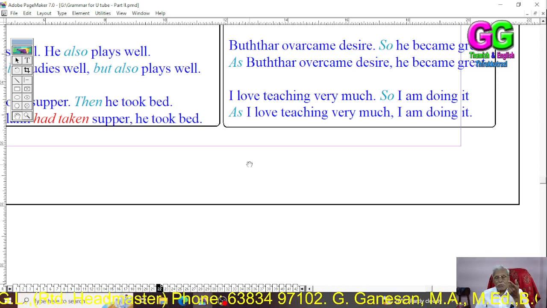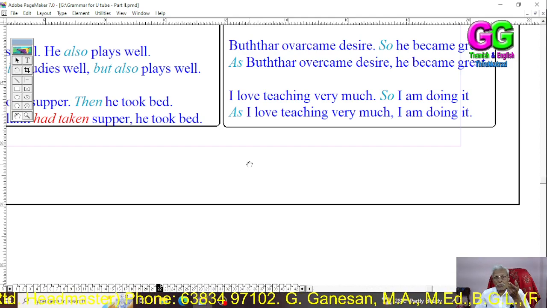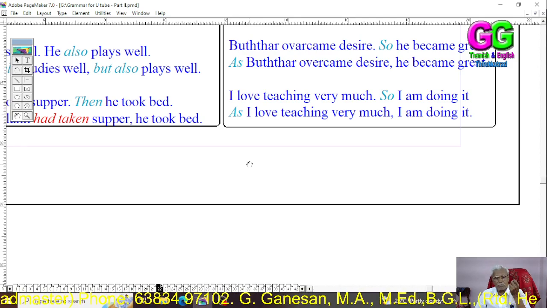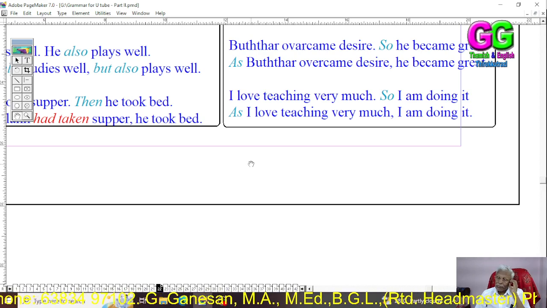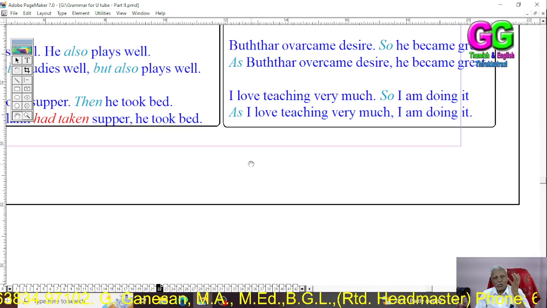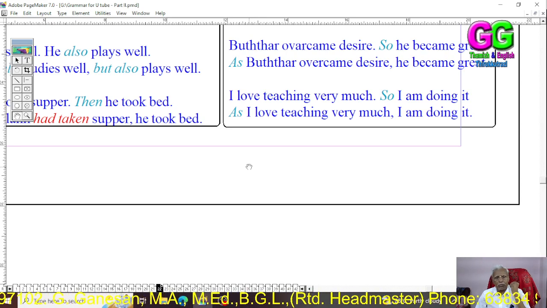It is now about 1 p.m. in the night. I mean 1 a.m. So I'm doing it because I love teaching to that great extent.